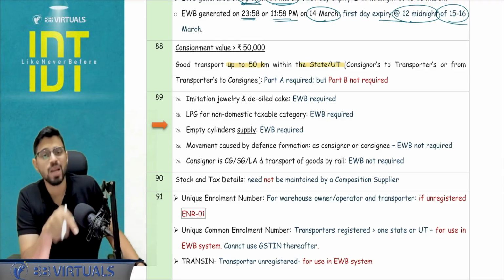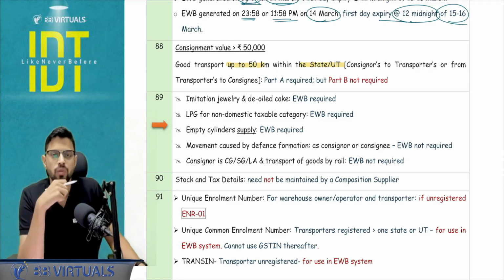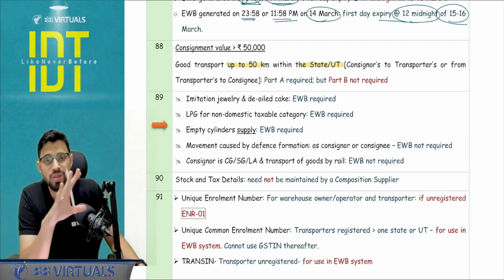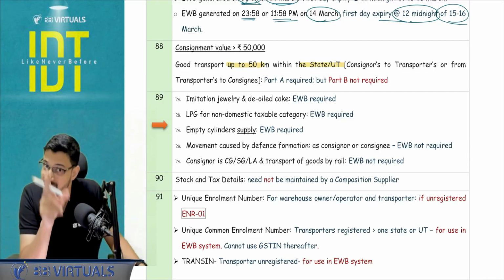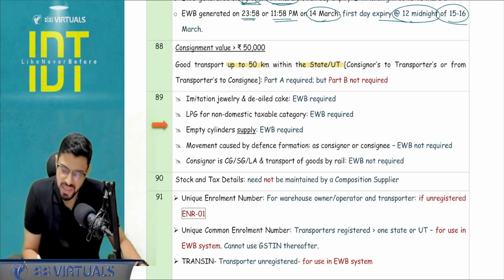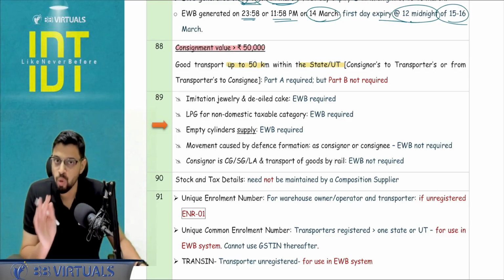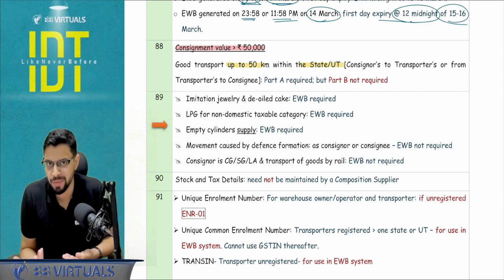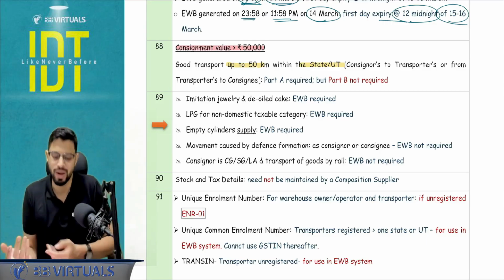Guys, e-way bill is required, but Part B is not required. Part B deals with the transport details, the vehicle details. So that you do not require. Part A is still required. Okay, and obviously this is only when the consignment value is more than 50,000. If it is not crossing 50,000, then you do not require e-way bill. Then no discussion of neither Part A nor Part B.